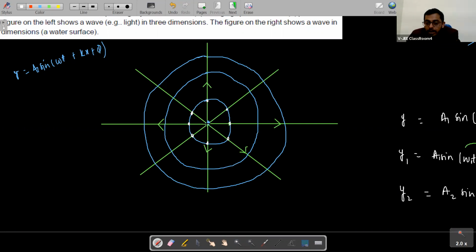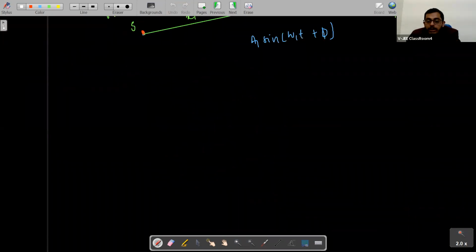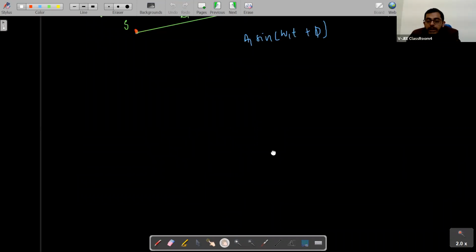So if this is the source, if we have a point source, the shape of wavefronts will be spherical. The shape of wavefronts will be spherical for a point source. Now if we are talking about a line source, students, what will be the shape of wavefront?